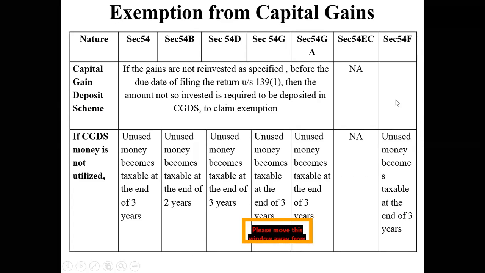So this is important. Of course, I have not seen many questions appearing on section 54F, but in the remaining part, I have seen questions appearing off and on as far as section 54 is concerned. So at the end of the day, I want to tell you that section 54 is important. Please don't neglect it, and you need to know thoroughly well how this particular section operates.